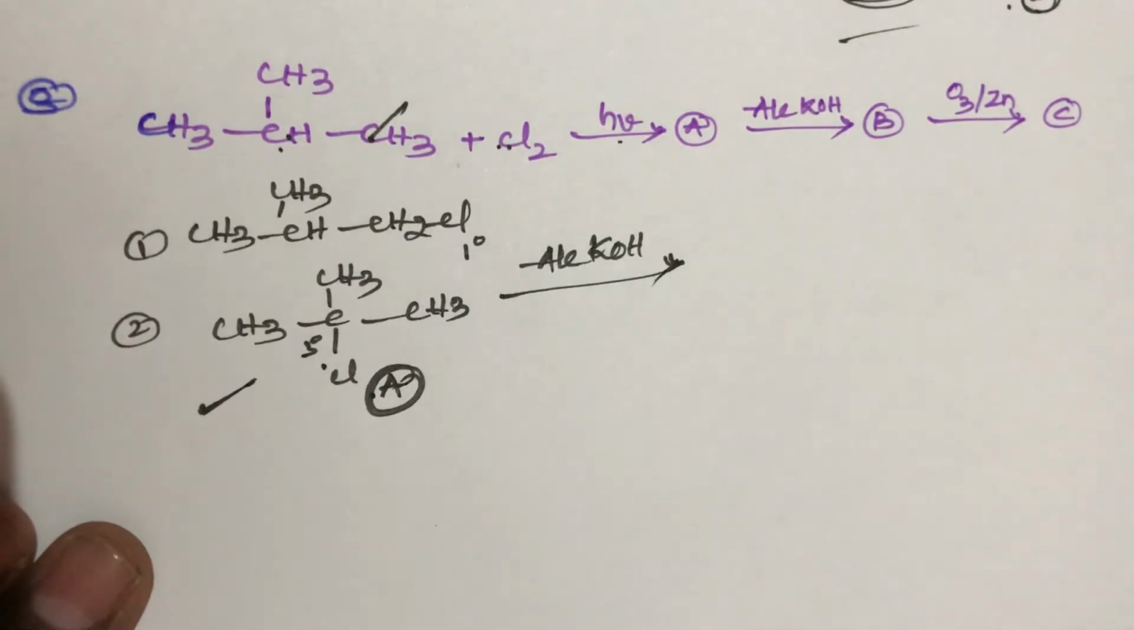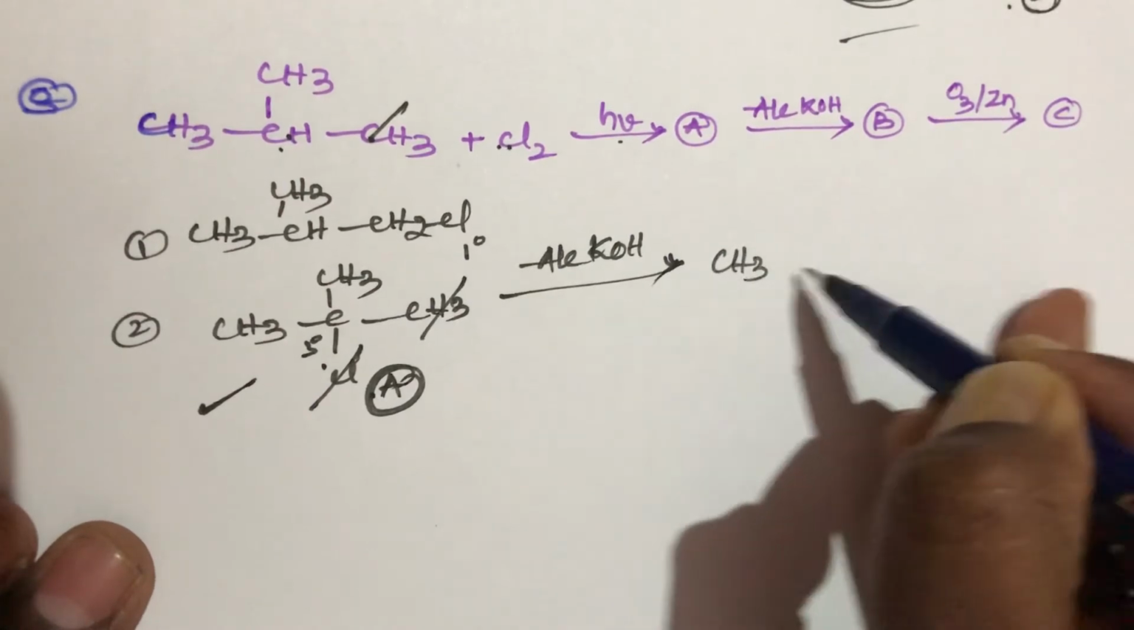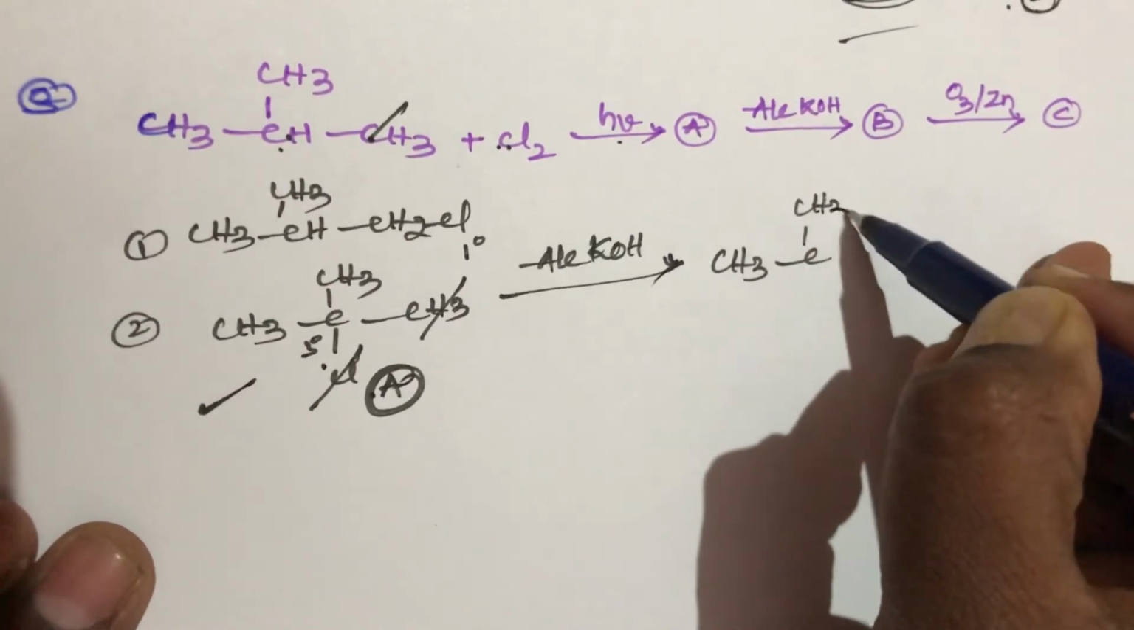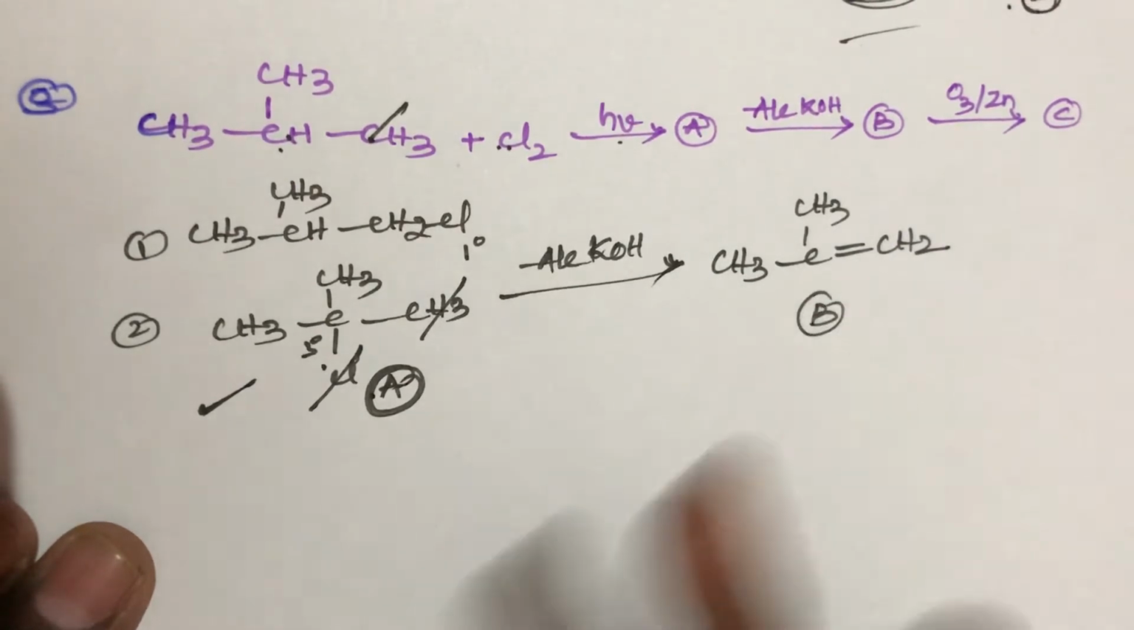That is removal of one hydrogen and one halogen from adjacent carbons. Chlorine from here, hydrogen from here. So we get the final product CH3 C(CH3) double bond CH2. This is the B compound.